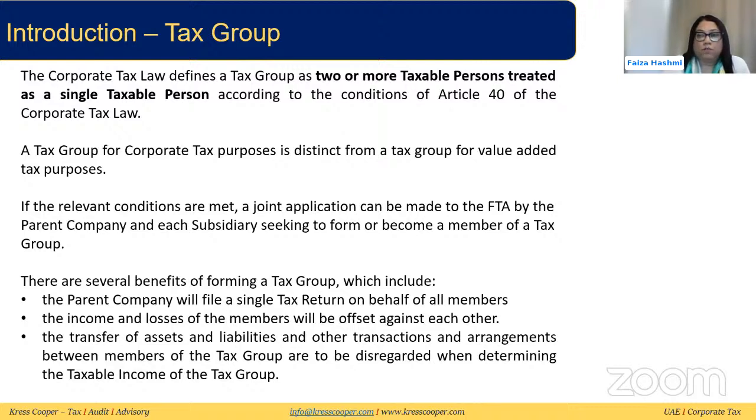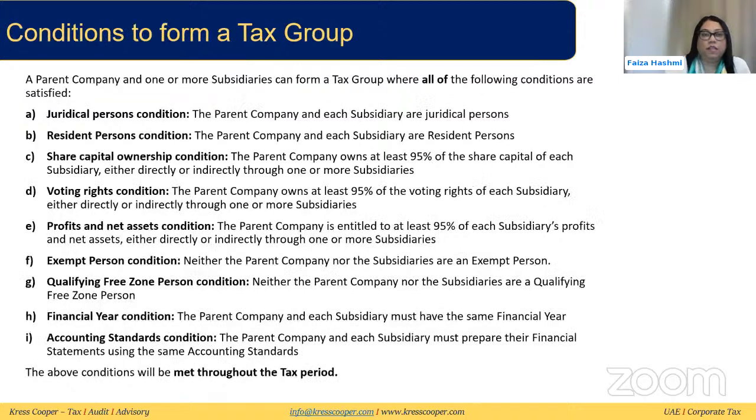We also discussed some of the benefits. Like we just said, under the law this tax group is treated as a single taxable person. They will need to file a single tax return. The income and losses of the members can be offset within the tax group. If there's a transfer of assets or liabilities or any other transaction between the members of a tax group, it can be disregarded when determining the taxable income.